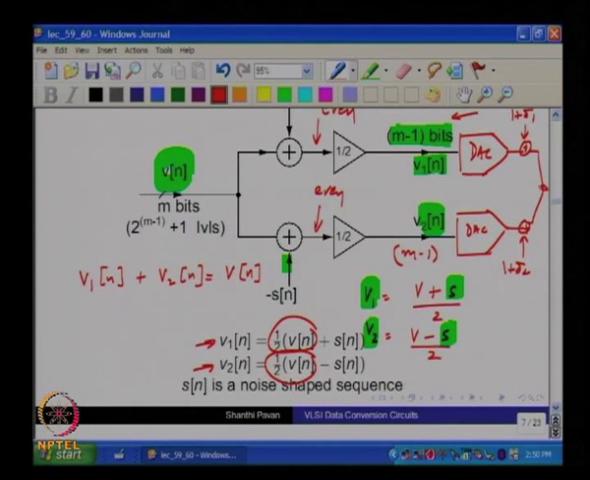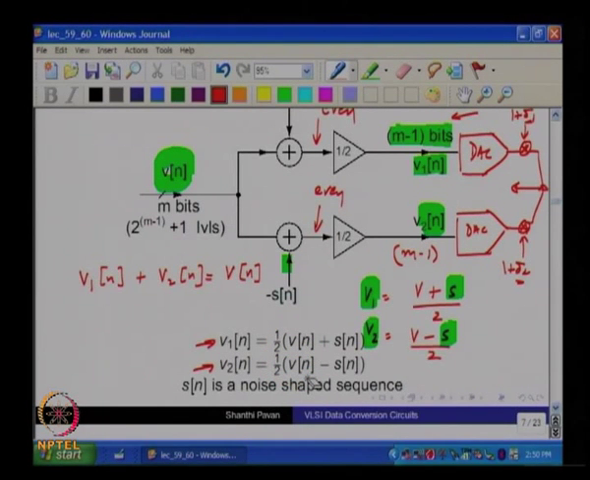Can you comment on the sensitivity to delta 1 and delta 2 of the combined output? It is a, I am sorry, it is a multiplier. Okay. Depending on the gain mismatch. Depending on delta 1 minus delta 2. Okay. So,